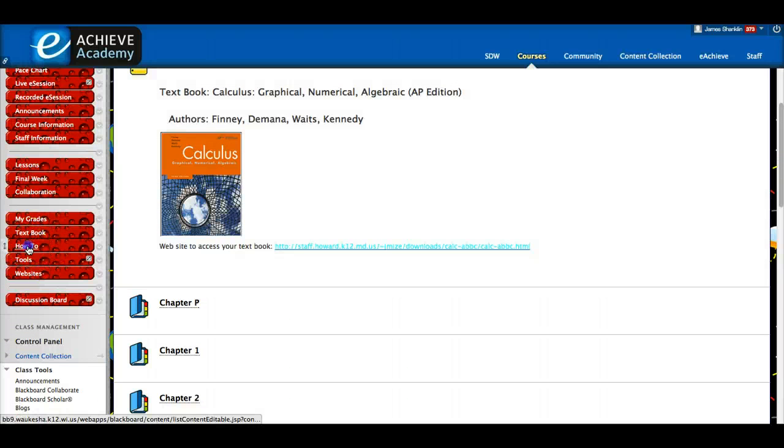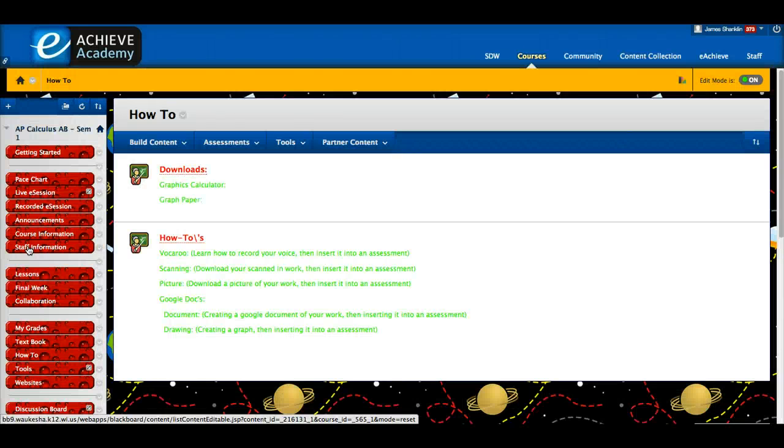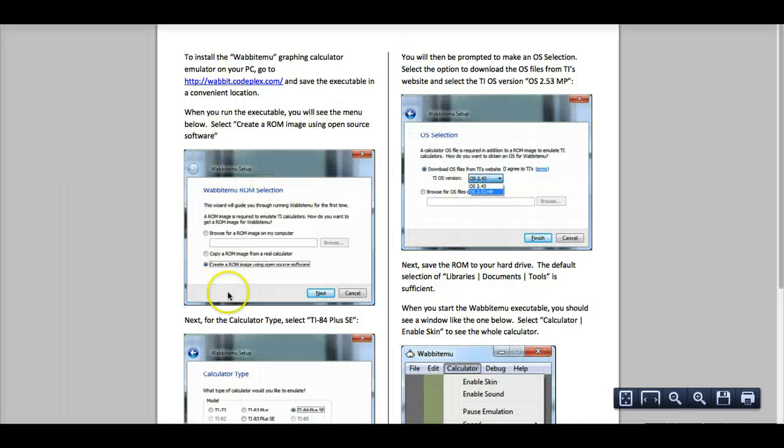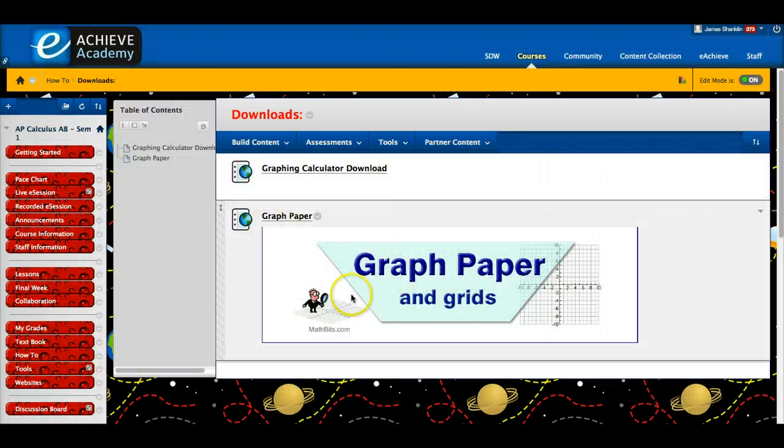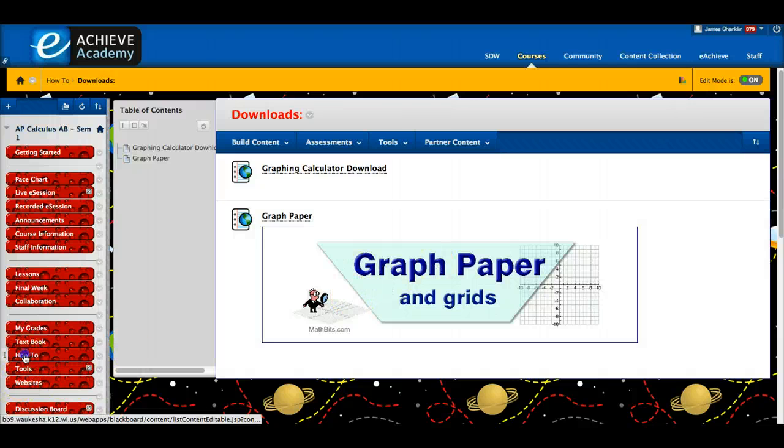And then how-tos. The how-tos, pretty important. The how-tos, if you go to the downloads, graphics calculator. You can download this graphics calculator, and here's the directions to download it. If you don't have a graphics calculator, I would suggest that you get one, but you can use this one on the internet. There's also graph paper that you're going to have to use.